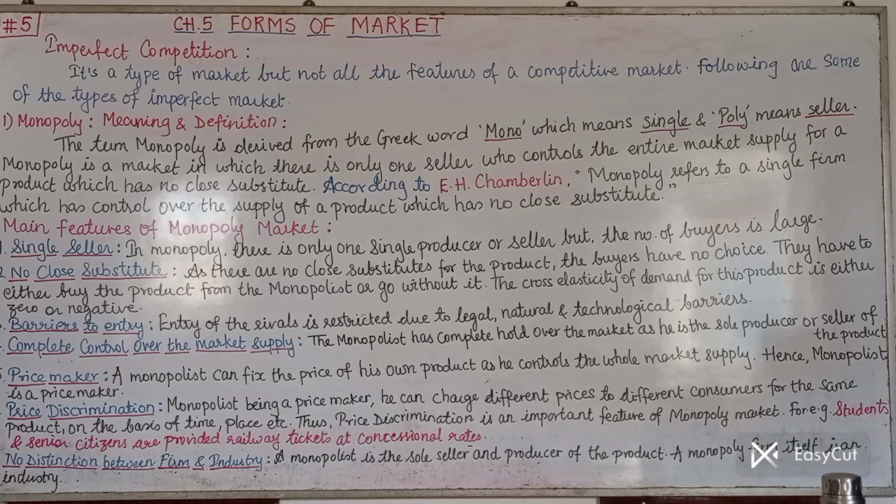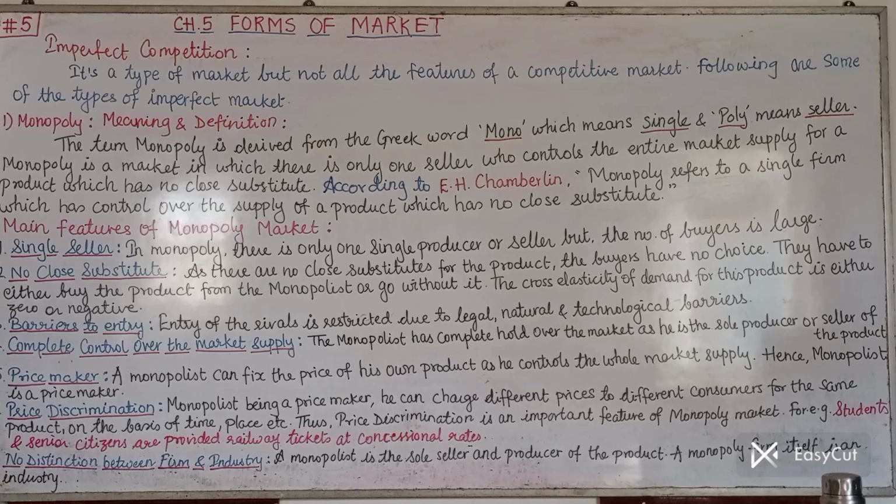Following are some of the types of imperfect market, among which today we are going to study the first type, that is monopoly. Very important question. There might be two separate small questions also from monopoly. So, let us start. We are going to study meaning and definition first.